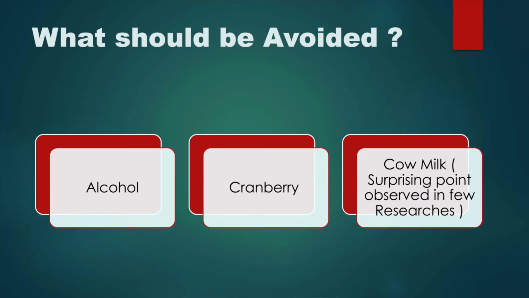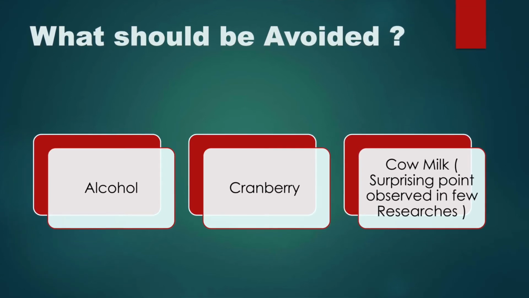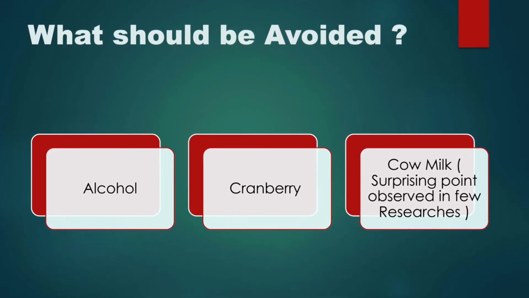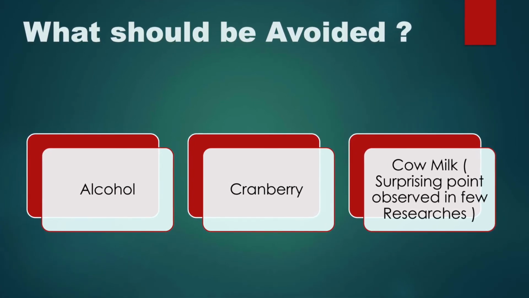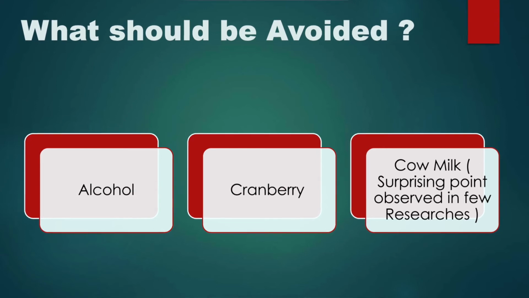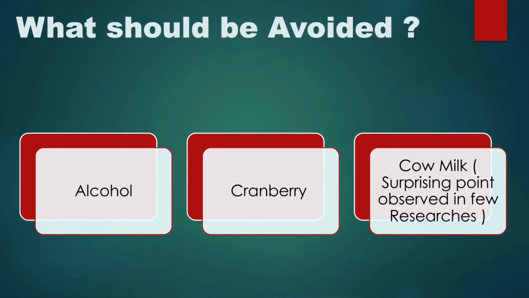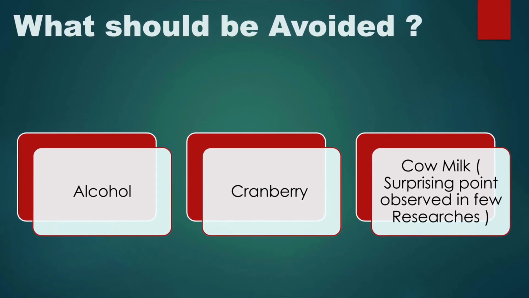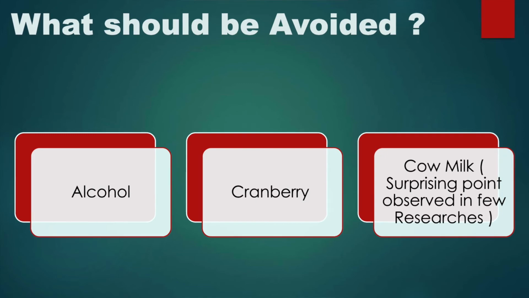9th question, what should be avoided if we want to increase our platelet count? So researchers have shown that consumption of alcohol, cranberry, and very interestingly cow milk have shown reduction in platelets formation. So if we are in the phase of dengue infection, we should restrict our consumption of all these 3 items, or rather should avoid the risk of platelet reduction.